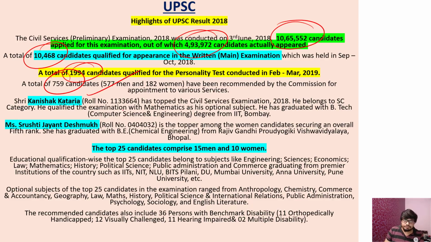Kanishak Kataria was the topper here, and Shruti Jain Deshmukh was the women's category topper. Okay, of the top 25 candidates, 15 were men and 10 were women. So there is no equality, but certainly the number for women is rising, and that's important.